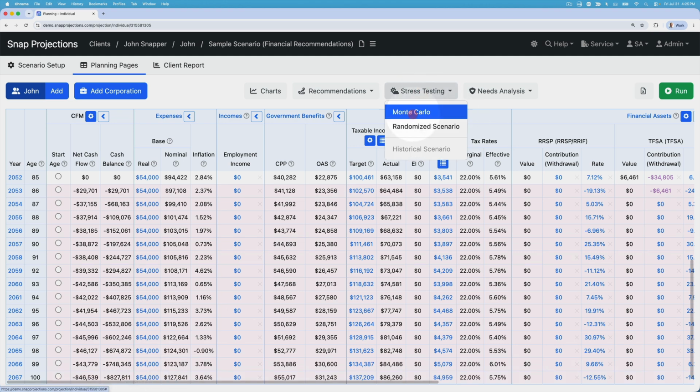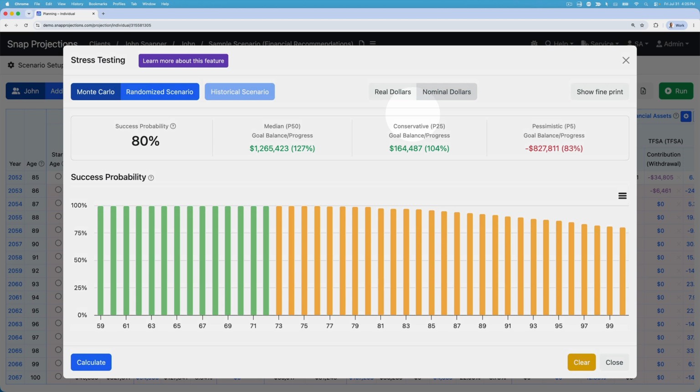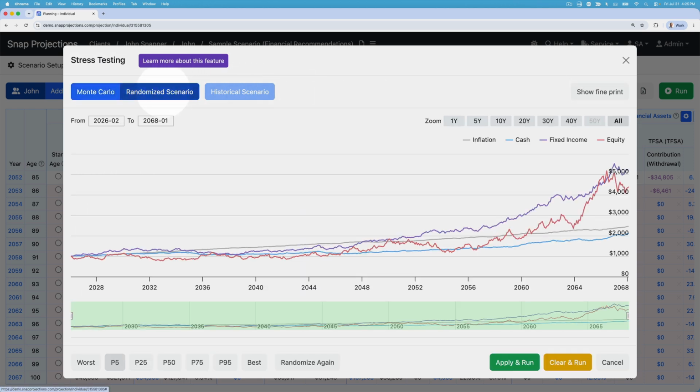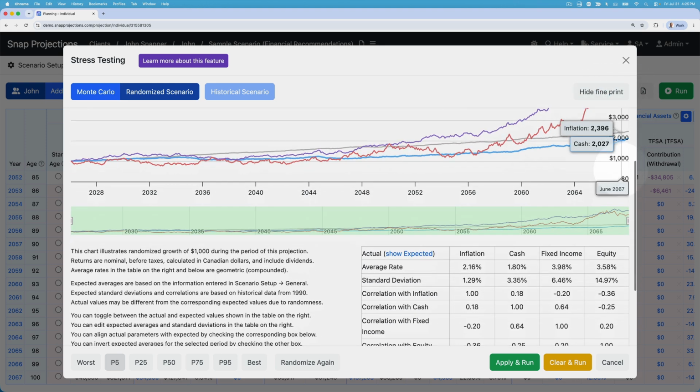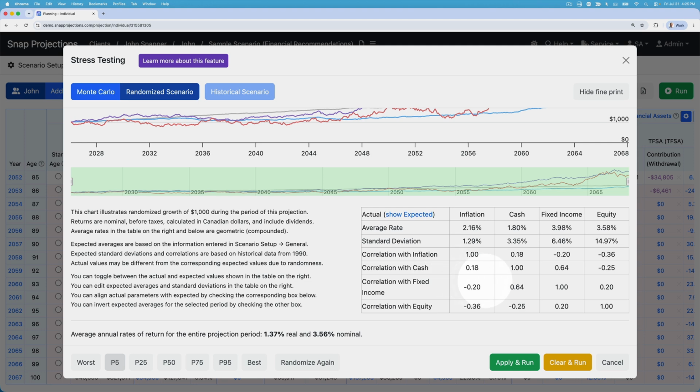So you can go all the way from a high-level summary of all 1,000 scenarios through Monte Carlo down to the most granular information on any of those individual scenarios using Randomized Scenario. The two tools are also linked through the assumptions that underlie the sequences created. So if you click Show Fine Print at the top of the randomized scenario modal, just going to scroll down, that's going to open up this table underneath the chart where we can see the expected rates of return and deviations that are being used to create the 1,000 scenarios.